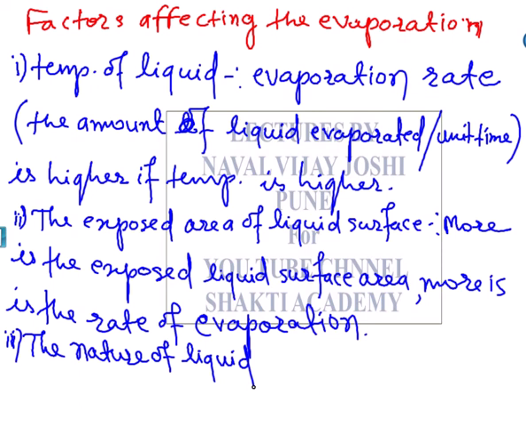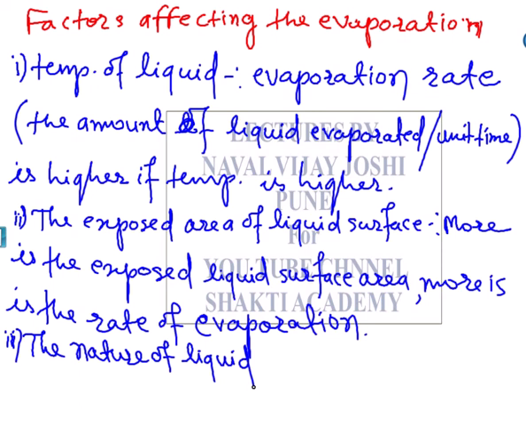And that's why we say that the nature of the liquid can increase the rate of evaporation as well as decrease it. If you take higher boiling point liquids, then obviously the rate of evaporation would be lower. For example, if we compare the rate of evaporation of alcohol and petroleum, that means gasoline, with water, then obviously alcohol and gasoline would have a higher rate of evaporation than water. That's why they are called volatile liquids.